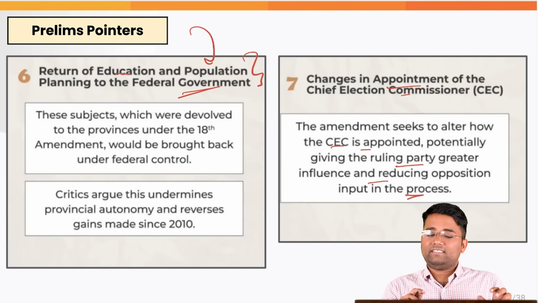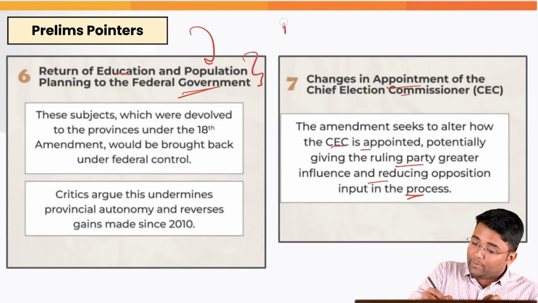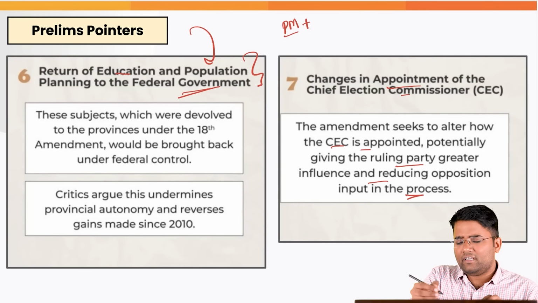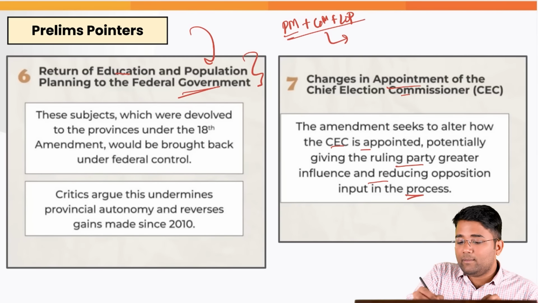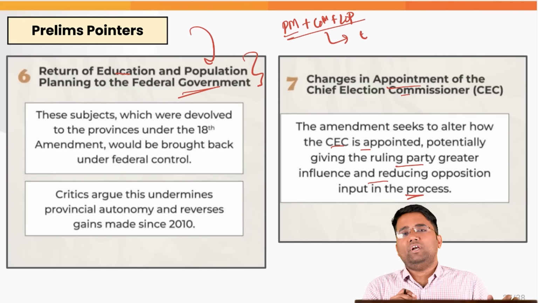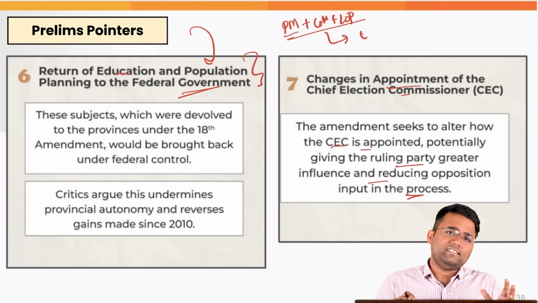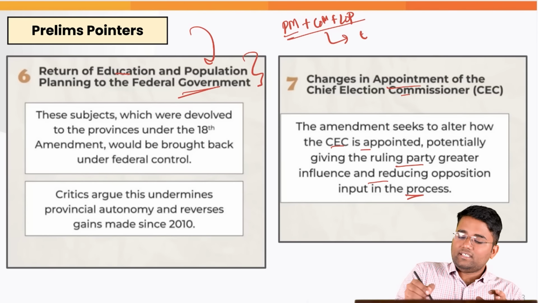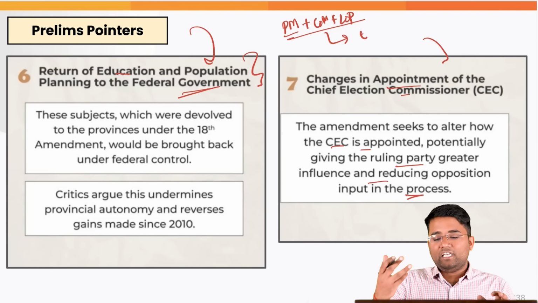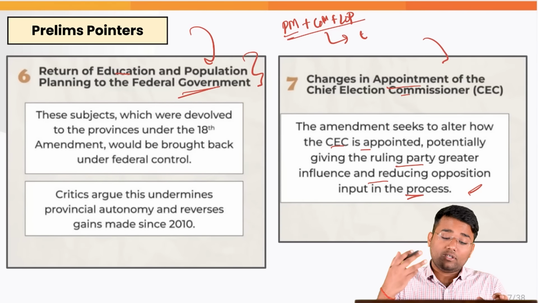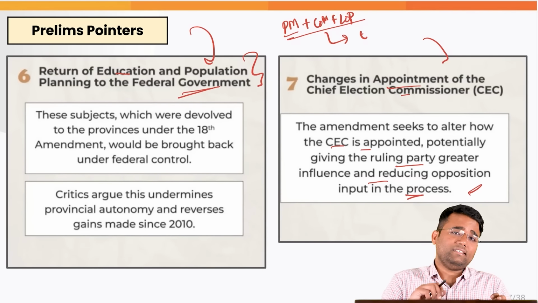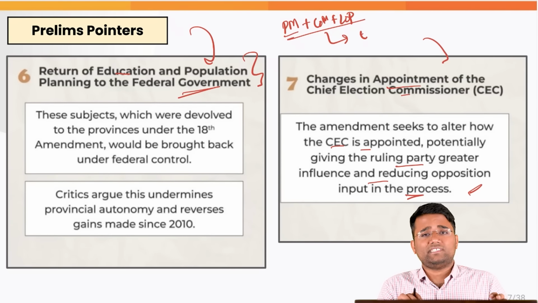For example, in India, as of now, the Prime Minister plus a cabinet minister recommended by the Prime Minister, along with the leader of the opposition, recommend the name of the CEC or the EC, and that person is then appointed by the president. What we need to understand is that a similar process was the earlier case in Pakistan, but that has changed after this 27th amendment.